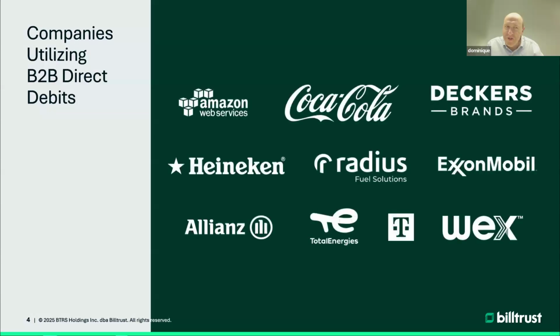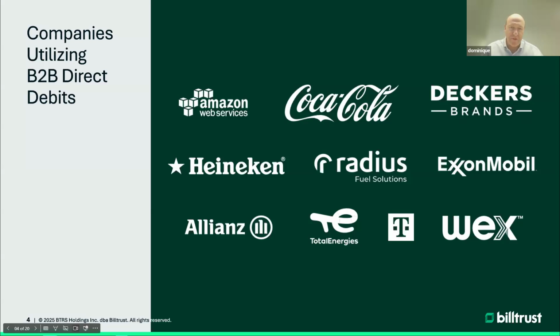So let's first start sharing the secrets that top companies use on how to invoice their customers. With all the names you see here on the slide, they have one common interest. They want to have as little effort as possible in collecting money from their customers.